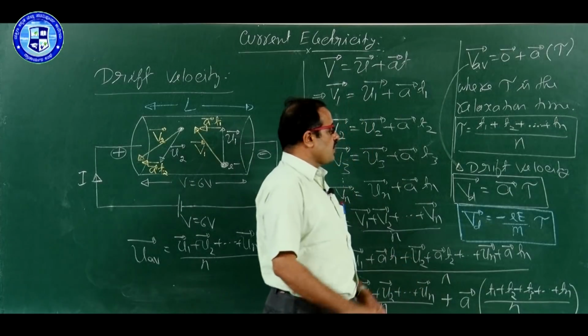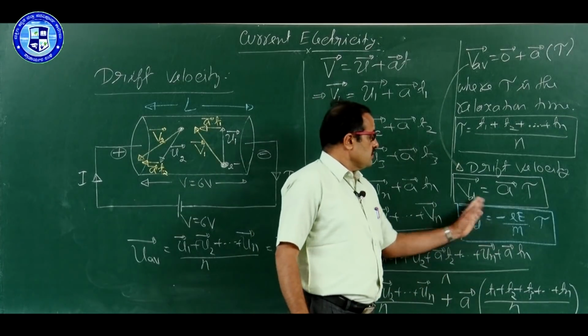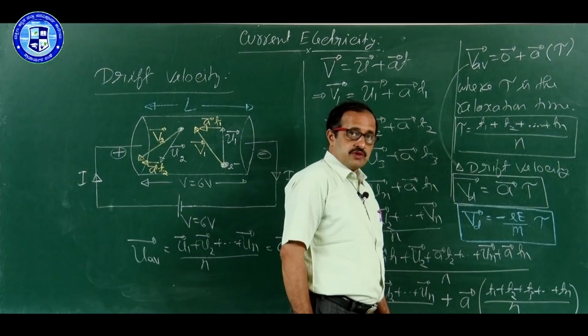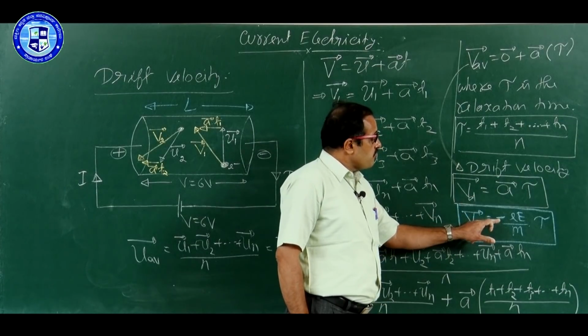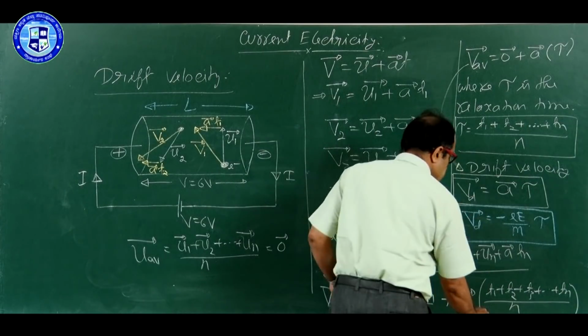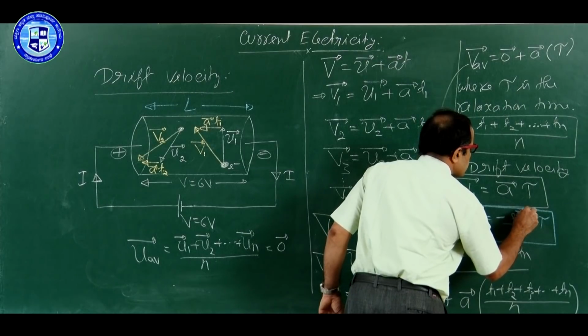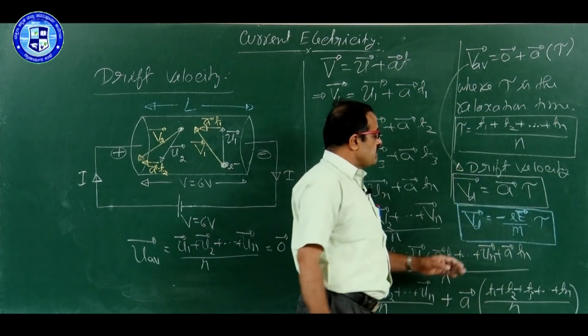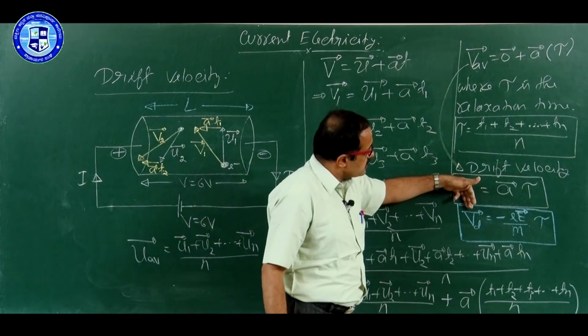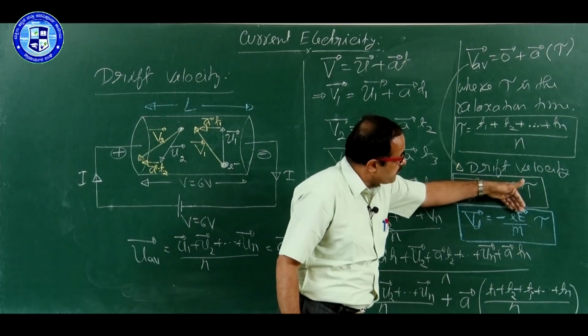This is the formula for drift velocity. And be careful, this minus sign indicates that electric field and drift velocity are in the opposite direction.